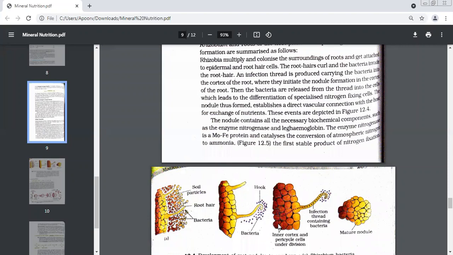Because of this, differentiation of specialized nitrogen fixing cells takes place. Because of this infection, these cells of the cortex and pericycle differentiate. You have done the definition of differentiation. What is differentiation? I think you have done it in Class 9.